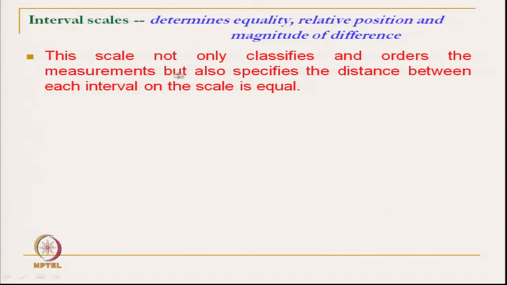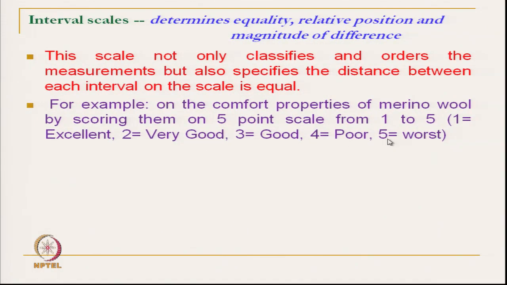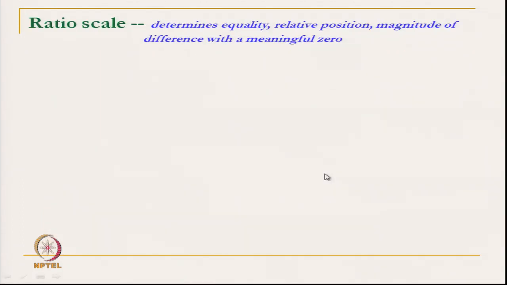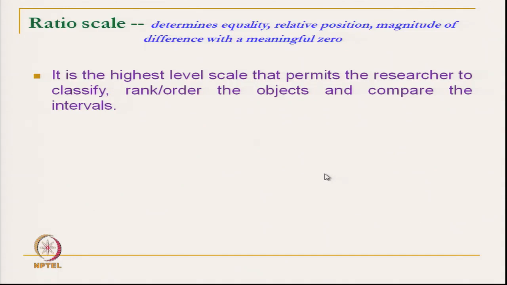The scale not only classifies and orders the measure, but also specifies the distance between each interval on the scale. So, this is the thermal scale. On such a scale you can give excellent, very good, good, poor, worst. This way we can give some particular point. And the last one is the ratio scale.